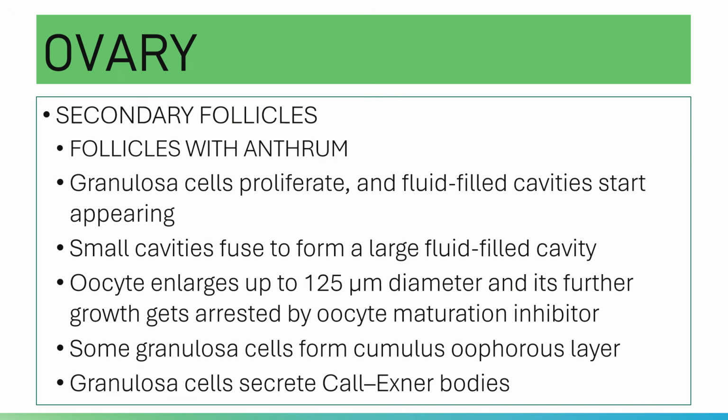And then you have your secondary follicles. With the growth of the follicle, your granulosa cells will proliferate and fluid-filled cavities will start appearing among these cells.